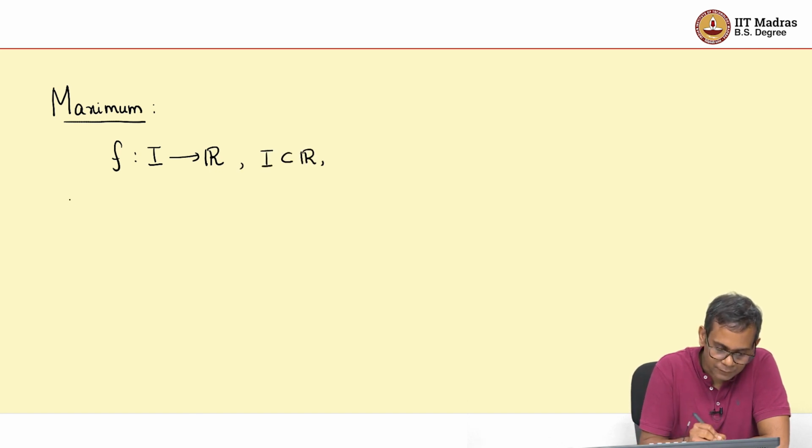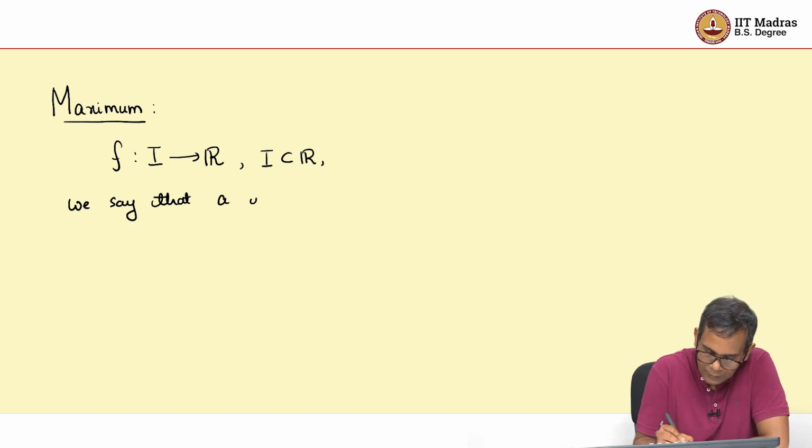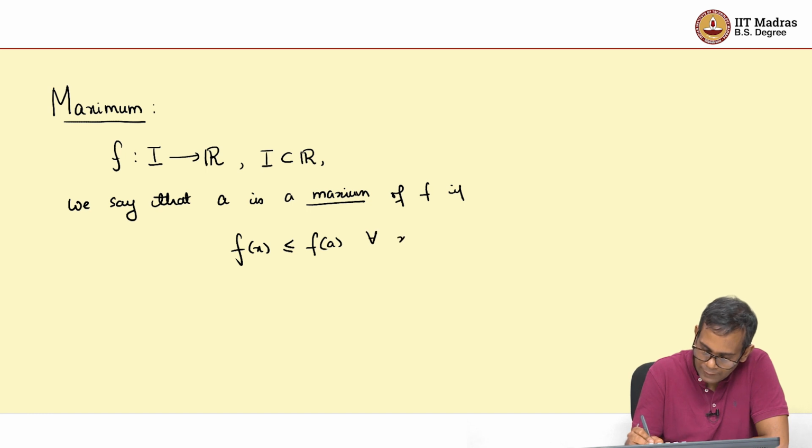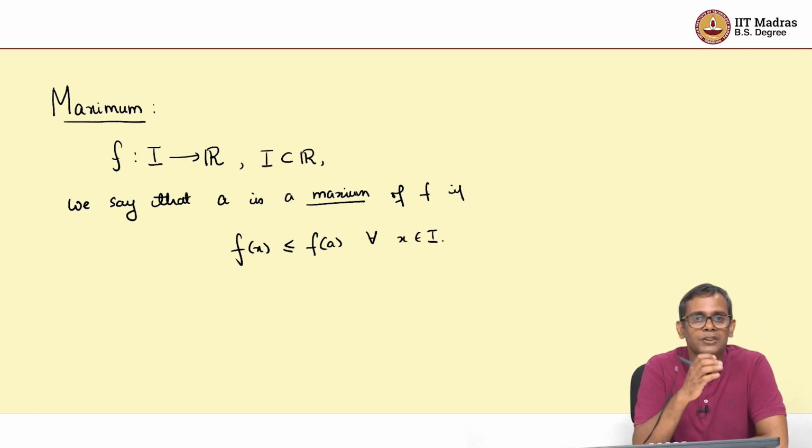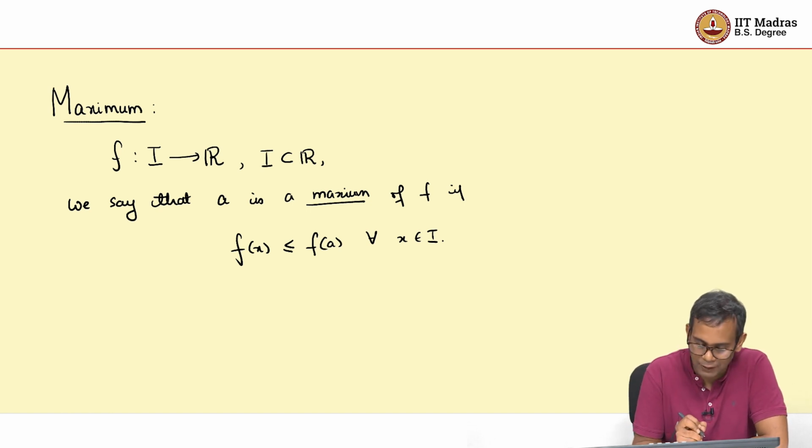We say that a is a maximum of f if f of x is less than or equal to f of a for all x in I. So, this definition is relative to the domain I on which the function is defined. And similarly, you can define minimum by reversing the inequality here.